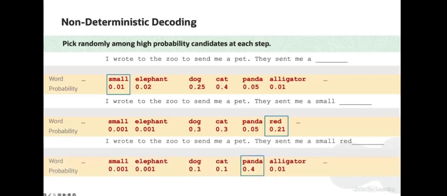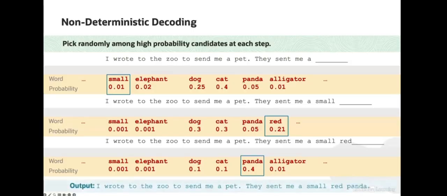Finally, you'll notice that the probability on the word panda jumps up because of the existence of an animal known as the red panda. At the same time, the probabilities of the other words go down since dogs, cats, and alligators are not typically red. Eventually, the model selects an EOS token, or an EOS word, and emits the sentence, "I wrote to the zoo to send me a pet. They sent me a small red panda."